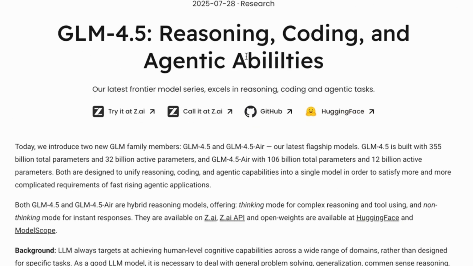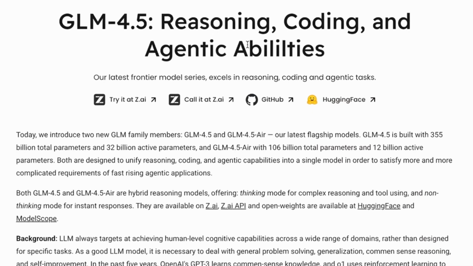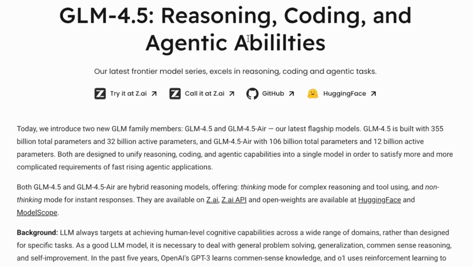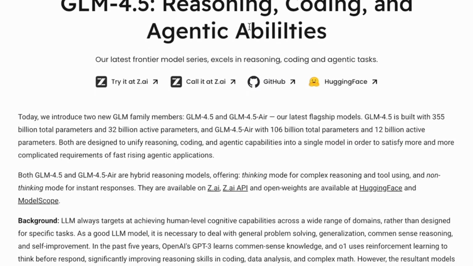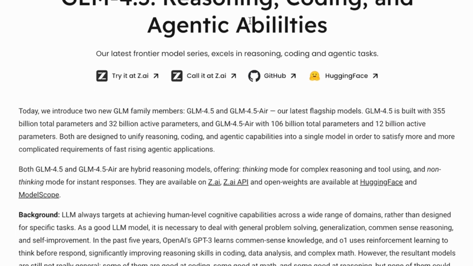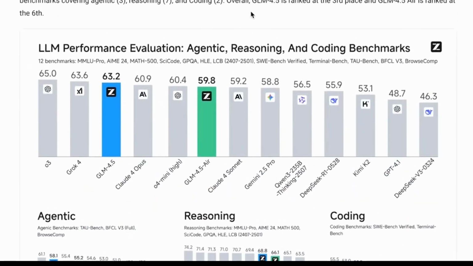So GLM 4.5: reasoning, coding, and agentic abilities. It does not do everything that ChatGPT does, and I'm just making a parallel with ChatGPT. It does not generate images yet. I tried to generate an image, and it kind of bugged. I'm going to show you guys what happened.